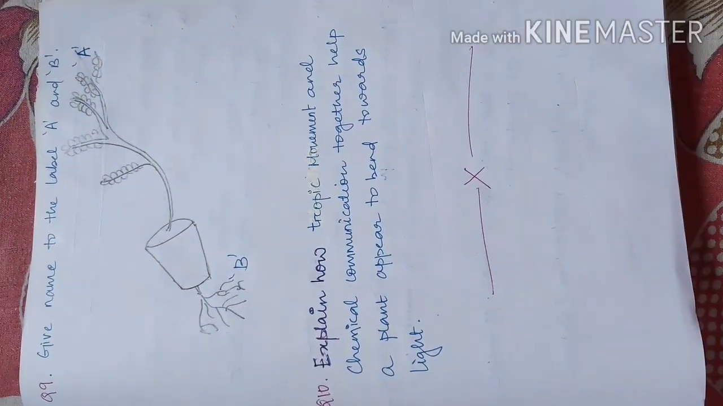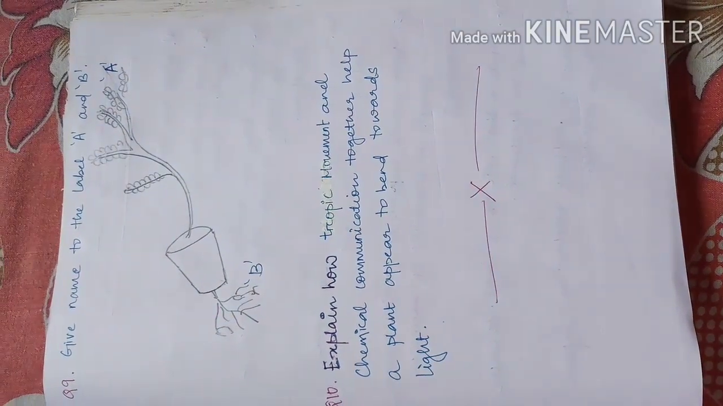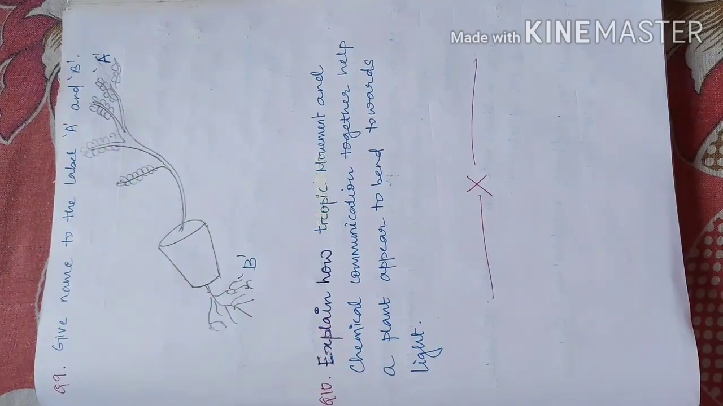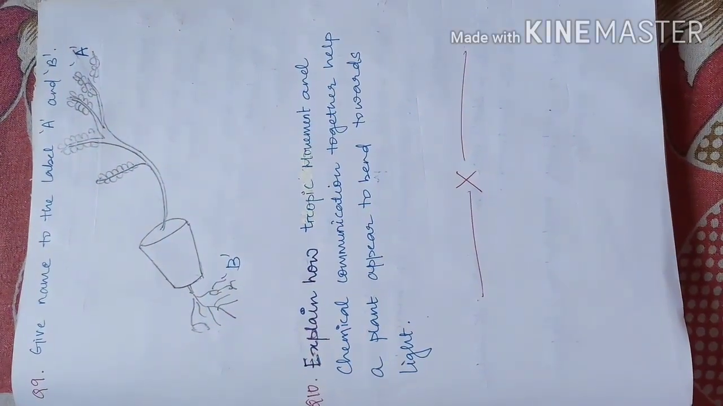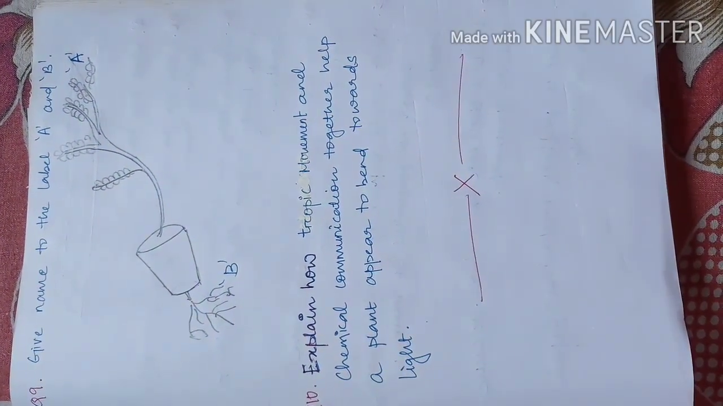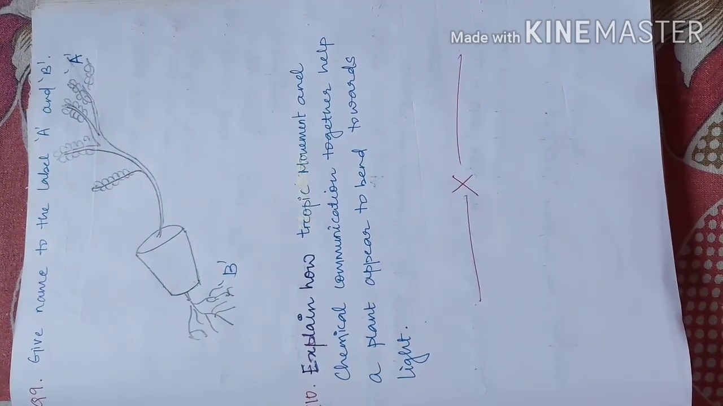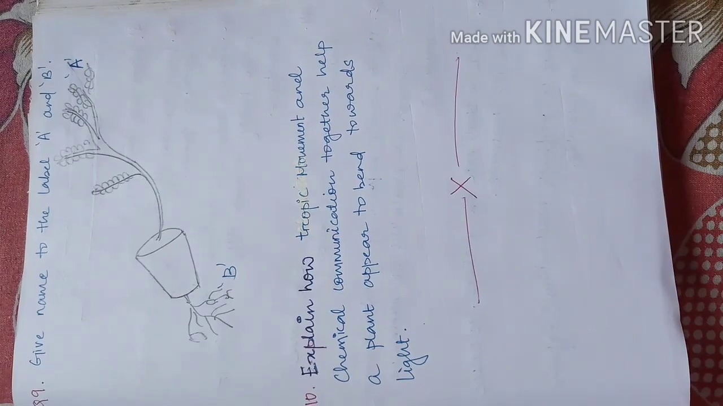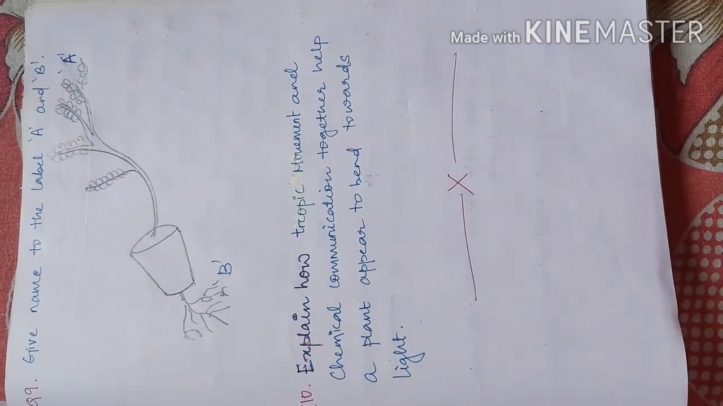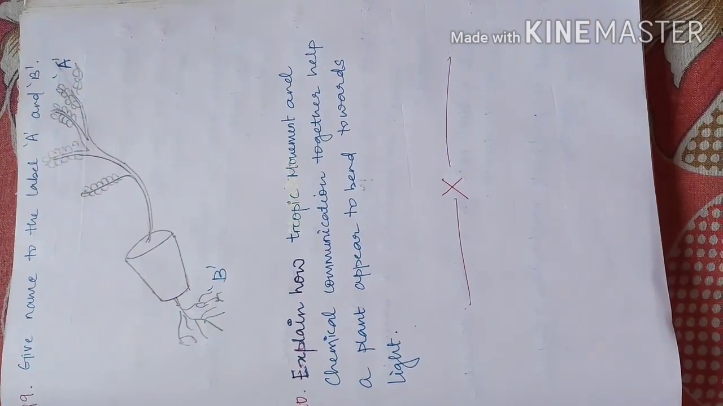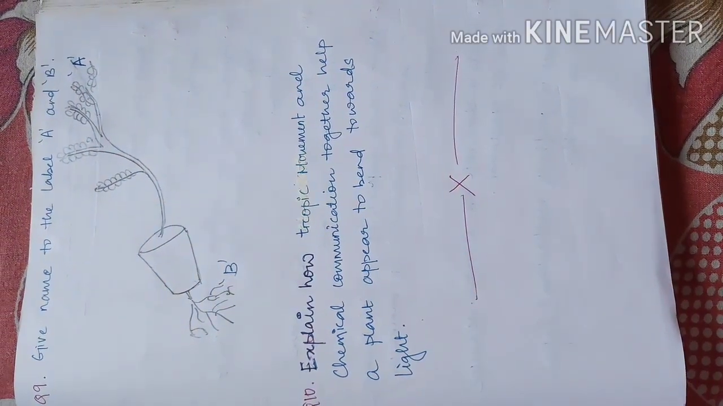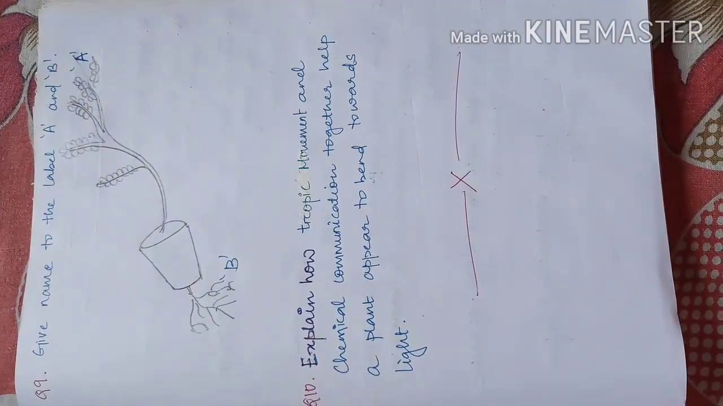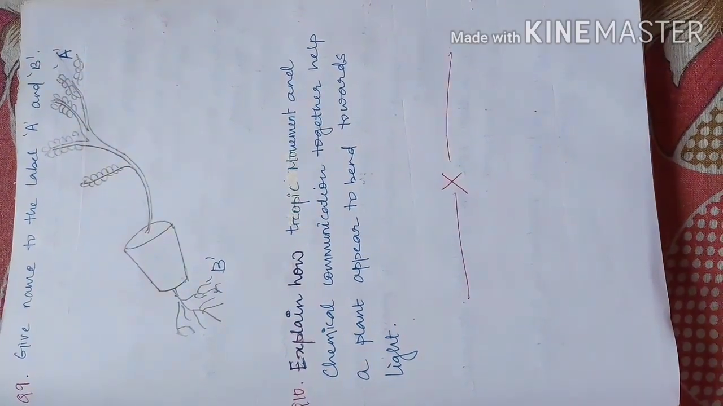This is page number 3, which has only 2 questions, and from these, question number 9 is very interesting. You just have to label A and B. What are the names of A and B? What type of tropic movements are those two showing? Of course, you know what A is and what B is, but you have to write what tropic movement each is showing, in question number 9. And question number 10 also is a conceptual, analytical question: think and write.